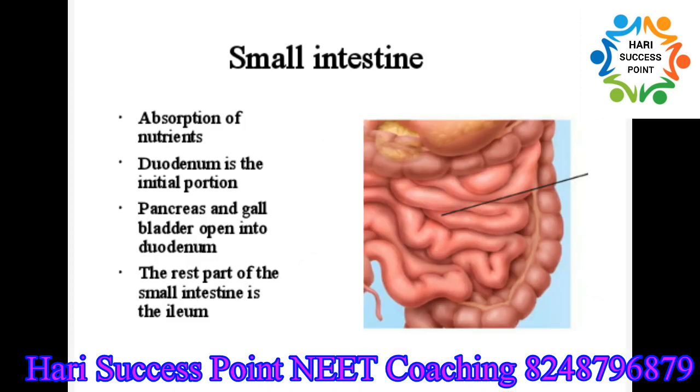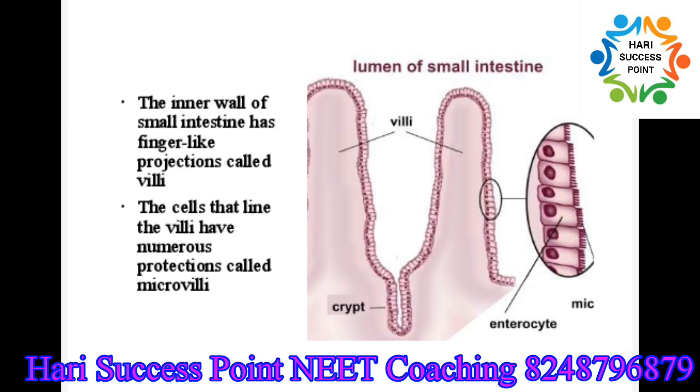Small intestine is a coiled tube where major components are absorbed into the blood. The inner wall of the small intestine is characterized by small finger-like projections called villi. The cells that line the villi produce numerous microscopic projections called microvilli. These structures increase the surface area for maximum absorption.